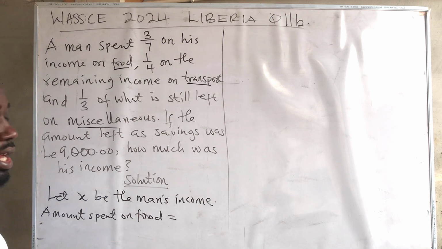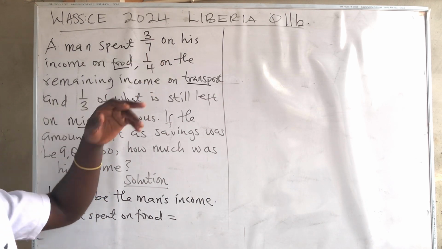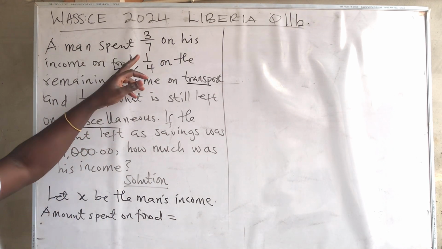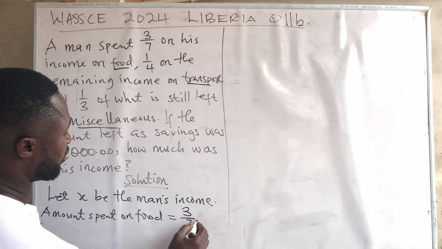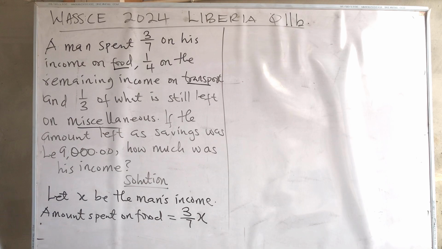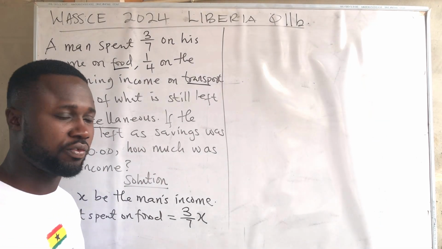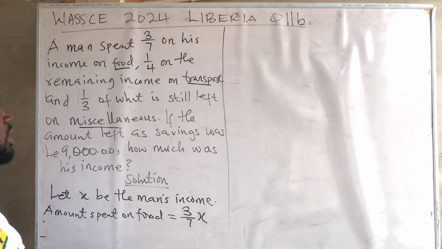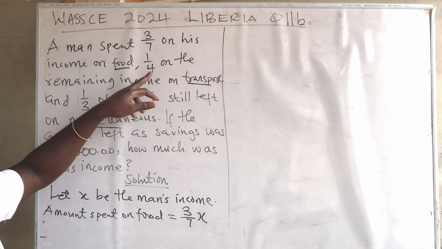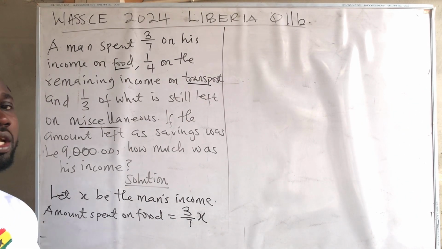If X is his income, then how much did he spend on food? He spent 3/7 of his income. So 3/7x. That is 3/7 of his income on food. So 3/7x. Alright. And the question continued to say that 1/4 of the remaining income on transport.